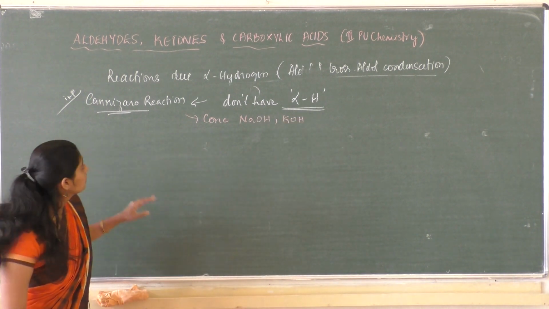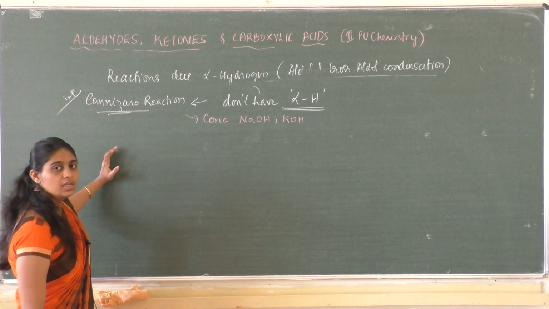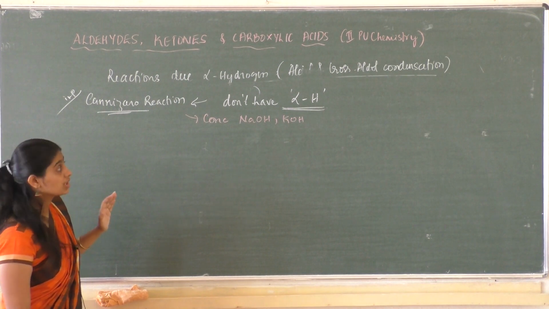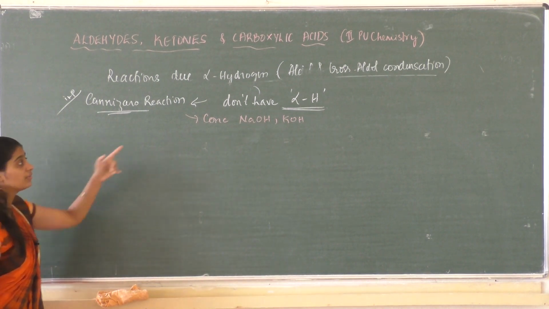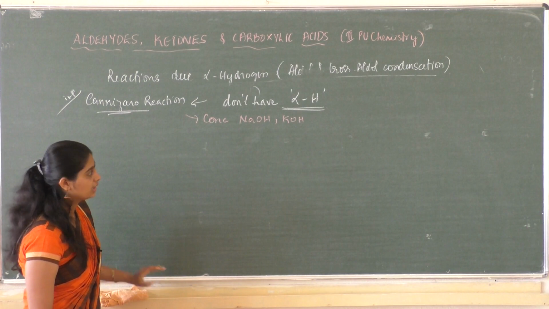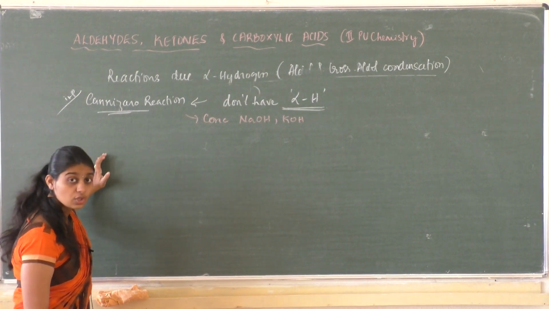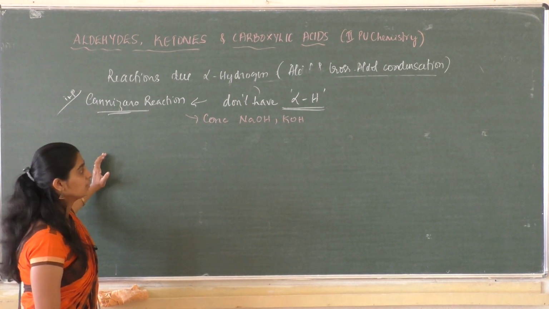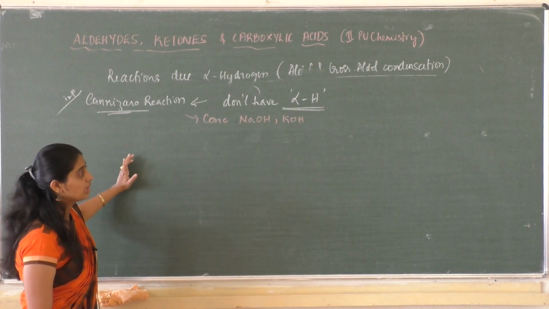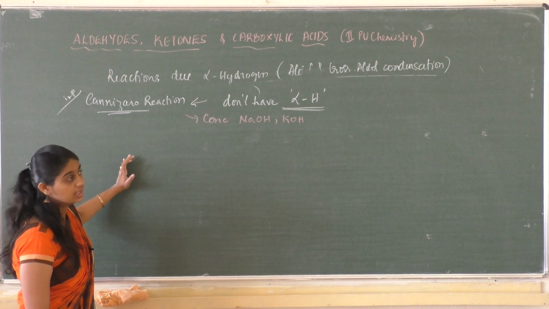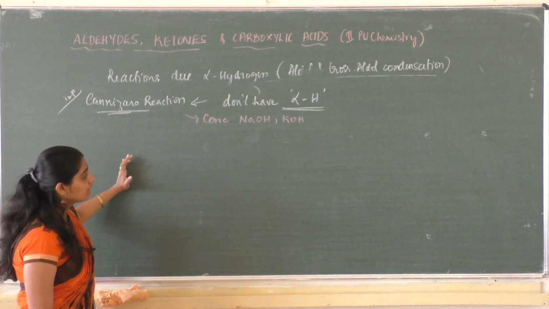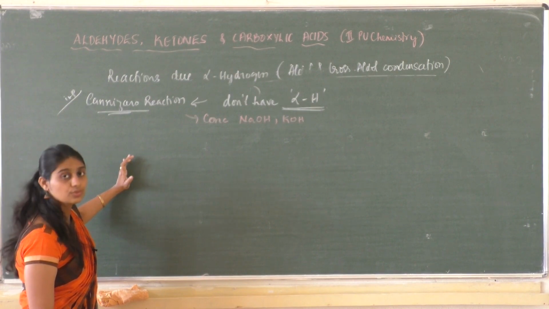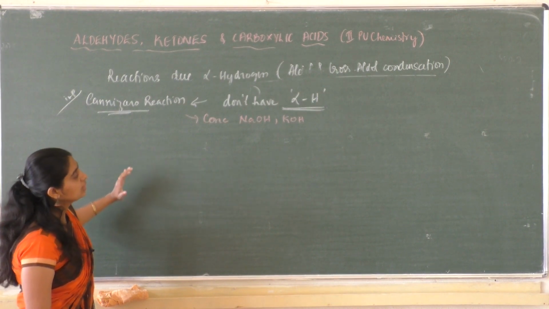That is the statement of this reaction: ketone obviously will have an alpha hydrogen atom, so aldehydes which do not have alpha hydrogen atom, when reacted with sodium hydroxide or potassium hydroxide, reduction and oxidation take place.